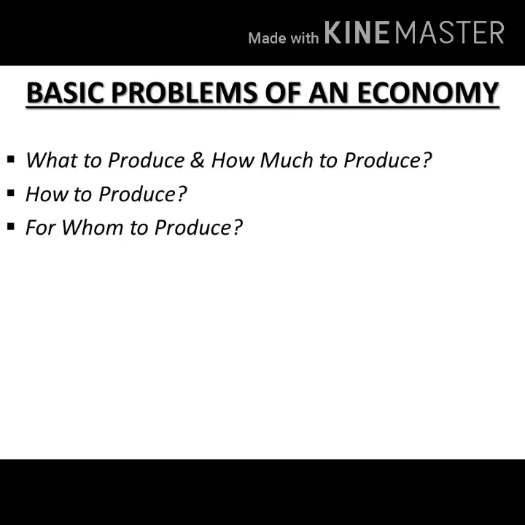So the various factors of production cooperate to produce goods and services during a year, right? Now national product generates national income, which is distributed among various productive resources in the form of various types of factor income such as wages, interest, rent and profit. So what we can say is that what to produce, how to produce and for whom to produce, these are three fundamental problems faced by all the economies.